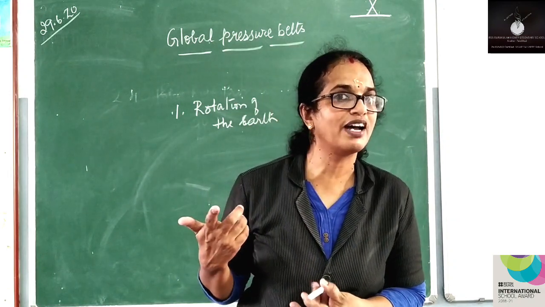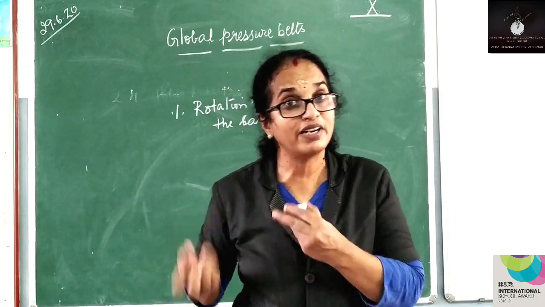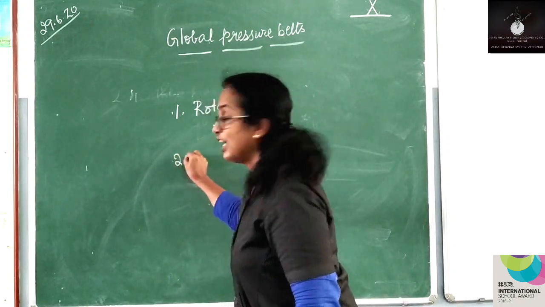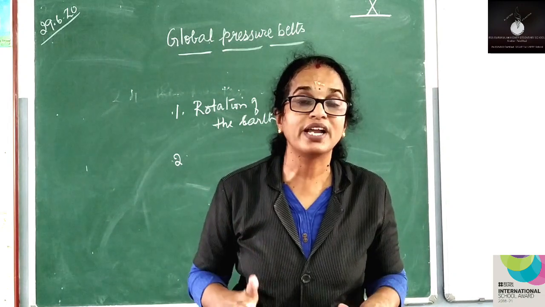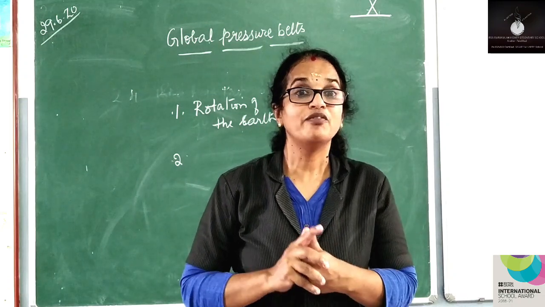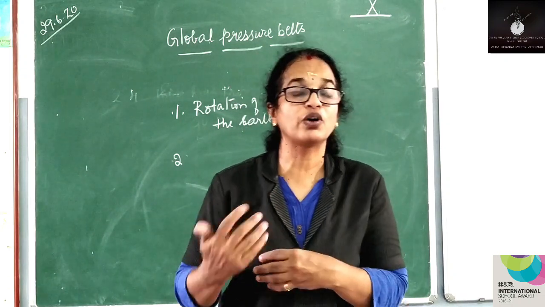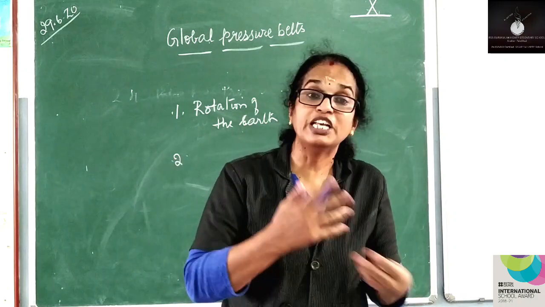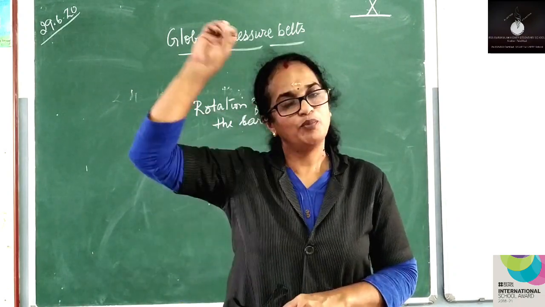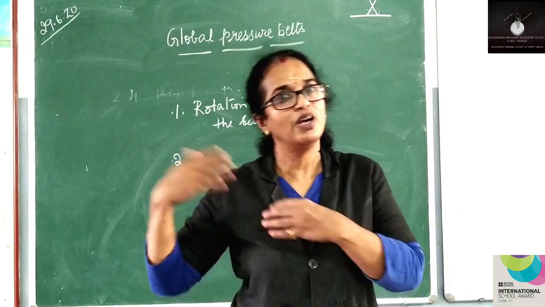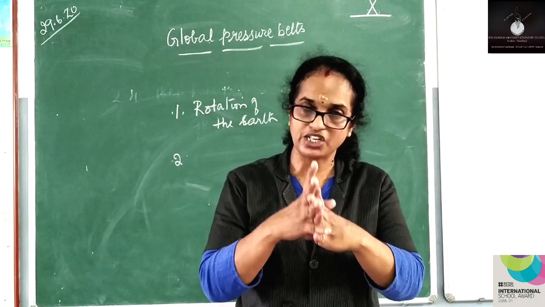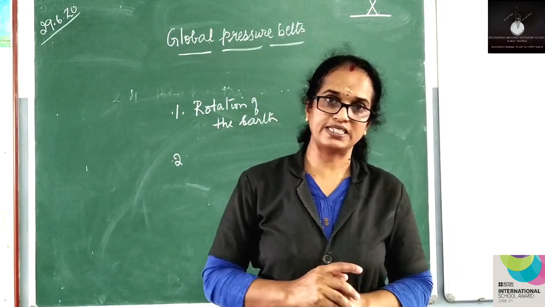Due to the rotation of the earth, low pressure and high pressure belts are formed. The second one is the amount of sunshine received. According to the energy received from the sun, high pressure or low pressure is felt. For example, the equatorial region receives more sunlight, so low pressure is felt. The polar region receives less sunlight, so there is high pressure. So according to the variations in the amount of sunshine received, the pressure is felt.